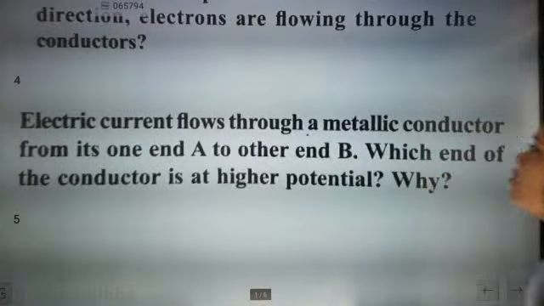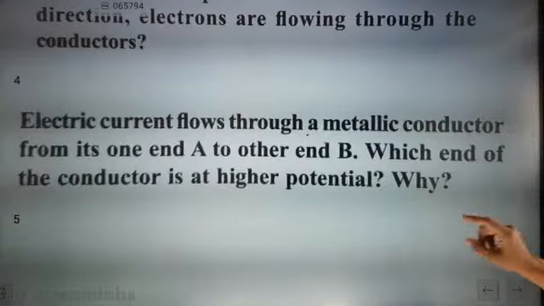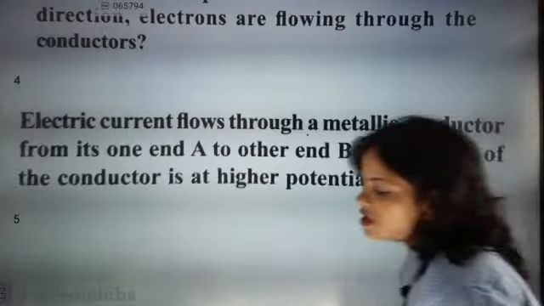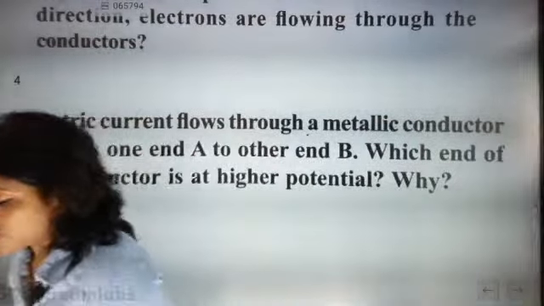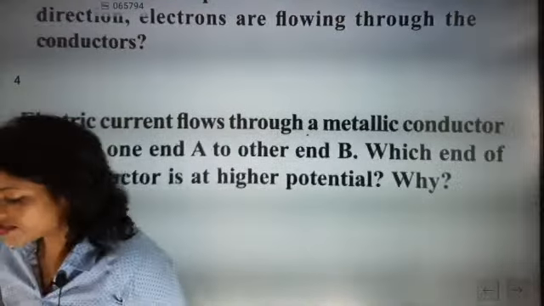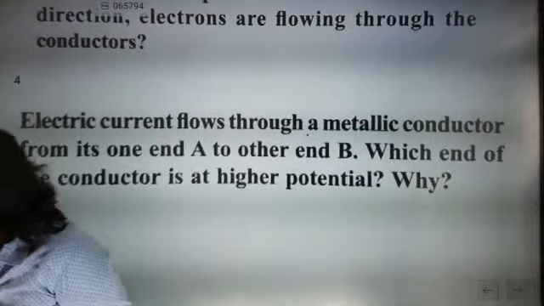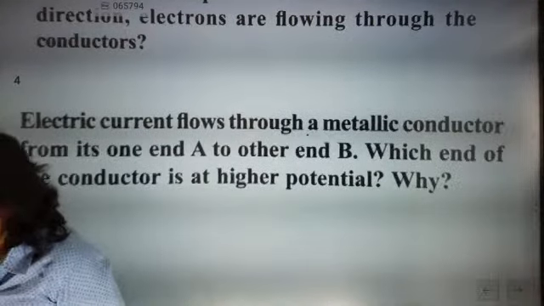Electric current flows through a metallic conductor from its one end A to another end B. Which end of the conductor is at higher potential? Why? So this question you are exactly going to handle. Which end of the conductor is at higher potential, and why?